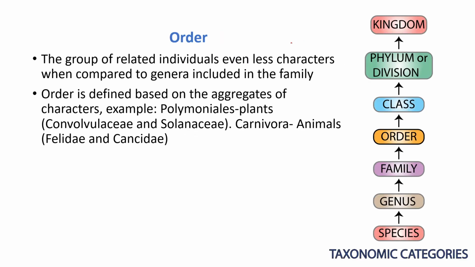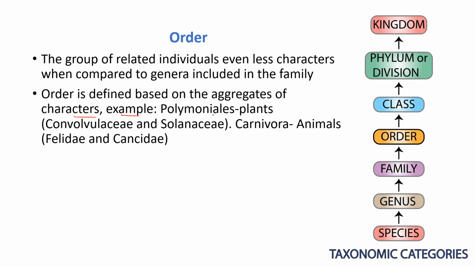Now let us move to another topic, that is order. Species is over, genus is over, family is over. Here the related families are placed in the order. It is defined based on aggregates of characteristics.